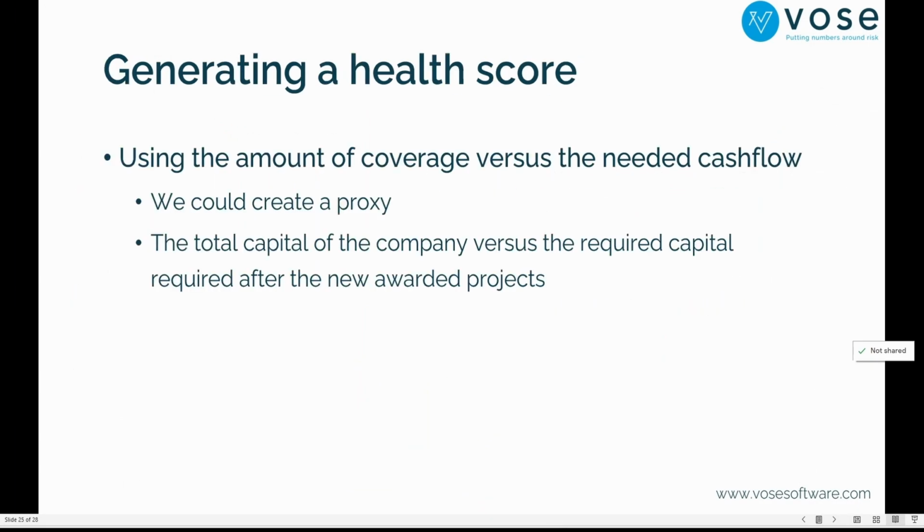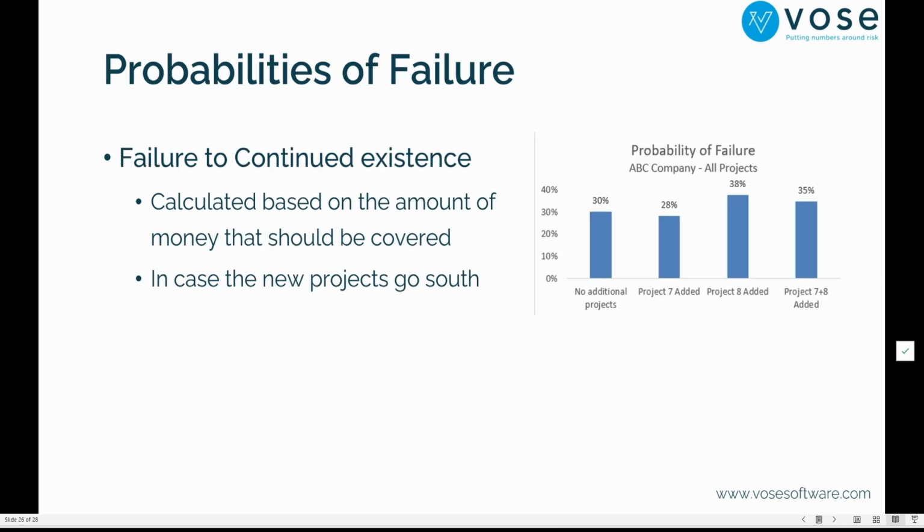Now, we were thinking about generating a health score, and what we thought is that you could create a proxy, for example, and this is how we decided. It's the total additional capital that we're going to spend for the project, because the project has a cost, versus in this case the NPV risk, and of course the required capital after the newly awarded projects. That could be one way. Of course, this is something that we could explore, a health score. And finally, the probabilities of failure.